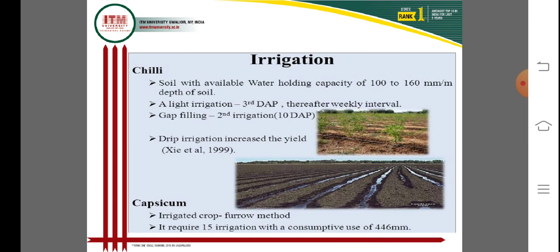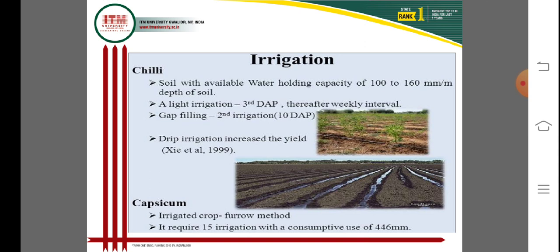DAP means date of transplanting. Drip irrigation can increase the yield of chili and capsicum also.